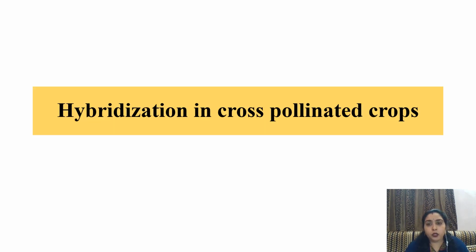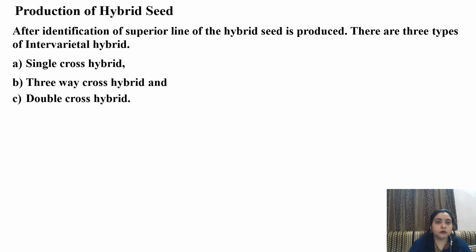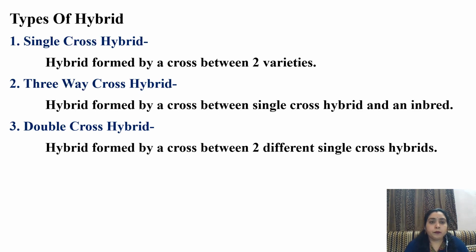Now, hybridization in cross-pollinated crops. Production of hybrids. After identification of superior lines, the hybrid seed is produced. There are three types of intervarietal hybrid: single cross hybrid, three-way cross hybrid and double cross hybrid. Single cross hybrid: a hybrid formed by a cross between two varieties is known as a single cross hybrid. Three-way cross hybrid: a hybrid formed by a cross between a single cross hybrid and an inbred. Double cross hybrid: a hybrid formed by a cross between two different single cross hybrids.